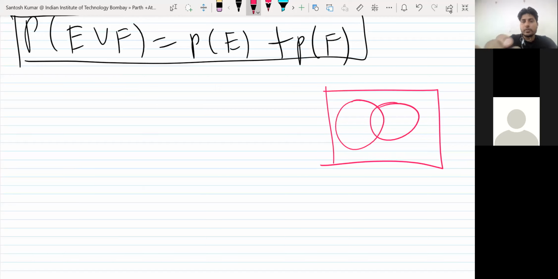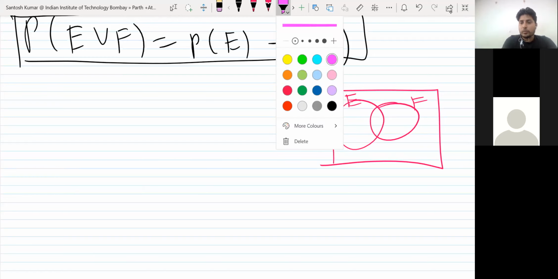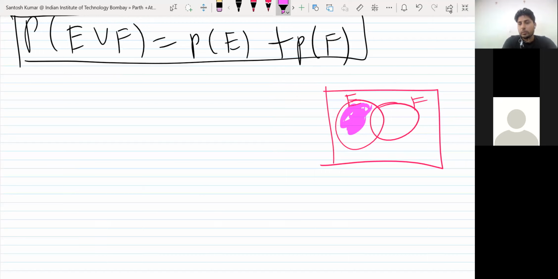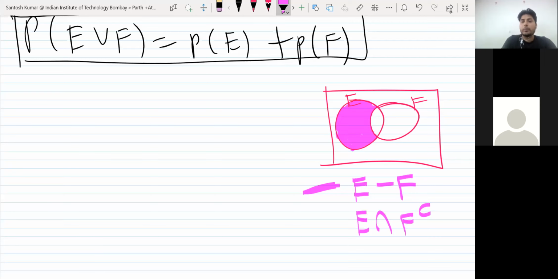Again, I'm making this. This is E and this is F. If you look at only this portion, what will be the name of this portion? The elements in E only. This color is E minus F, or the other name is E intersection F complement.